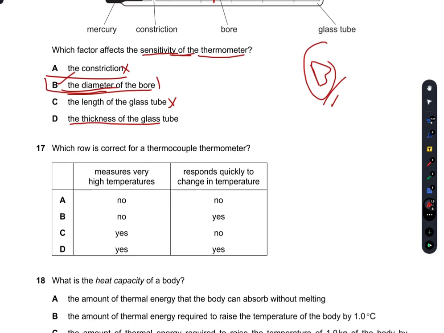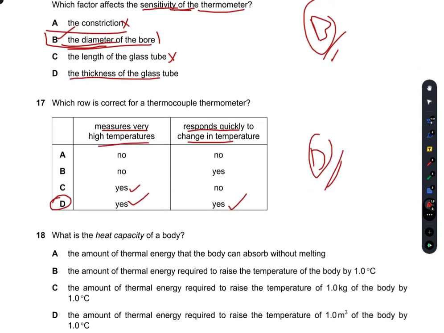Which row is correct for a thermocouple thermometer? It measures very high temperatures. Yes, it is able to measure high temperature. And does it respond quickly to the temperature? Yes, we know this. That's simple memorization. Yes, so D is the right answer.